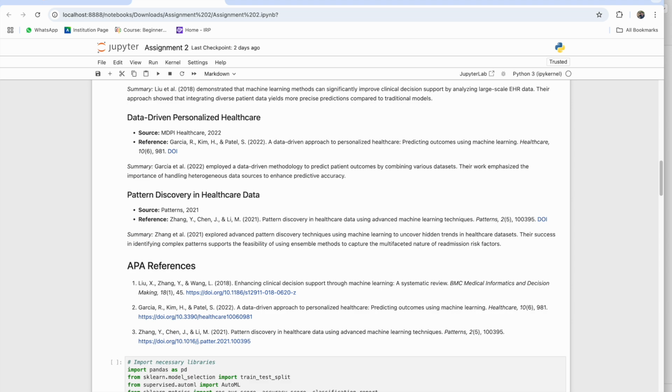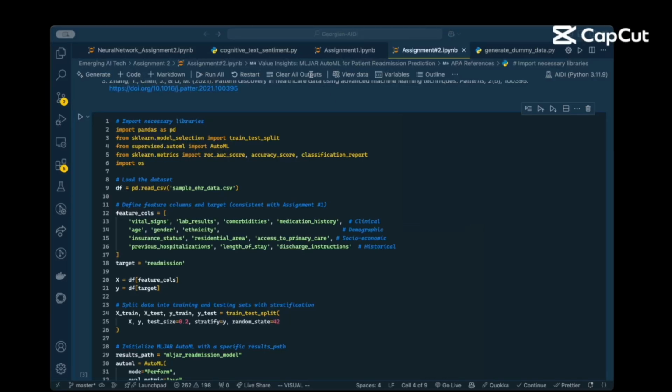Thank you, Professor. Hello, Professor. This is Suyog, and I'm going to walk you through the machine learning pipeline, which is designed to predict hospital readmission. In the first part, we are using the AutoML approach and leveraging MLJAR AutoML for this purpose. MLJAR is used to automate model selection, hyperparameter tuning, and evaluation. First of all, we have used AutoML from supervised.automl. This is the MLJAR AutoML tool for model training and selection.